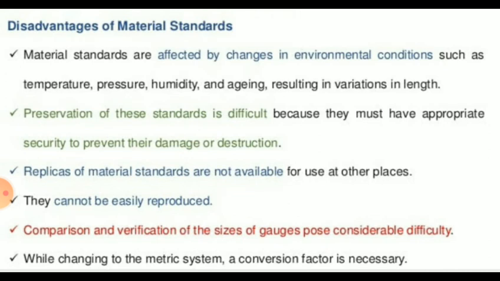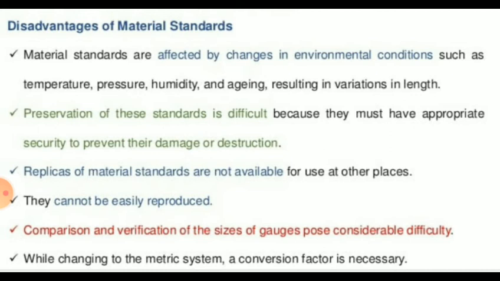Now, disadvantages of material standards. The material standards are influenced by the effects of variation of environmental conditions like temperature, pressure, humidity, and aging, and thus they change in length. These standards are required to be preserved or stored under security to prevent their damage or destruction.